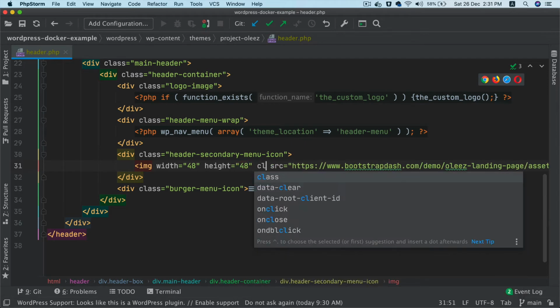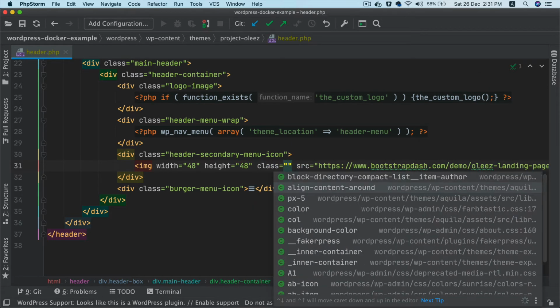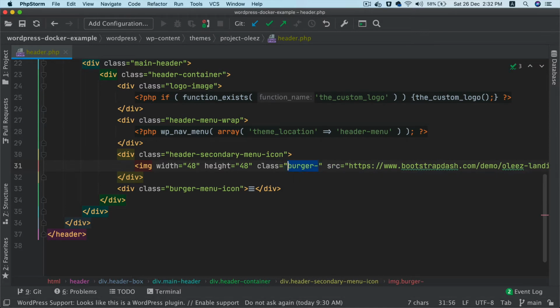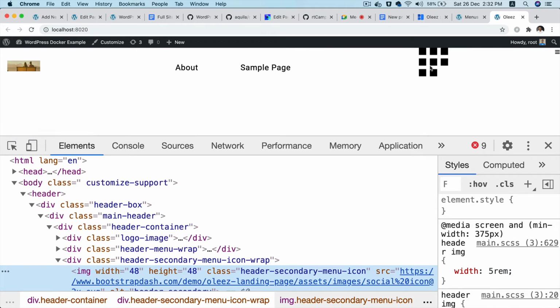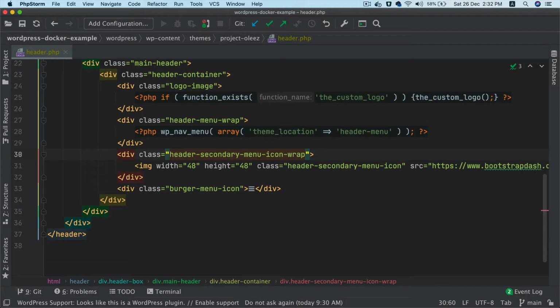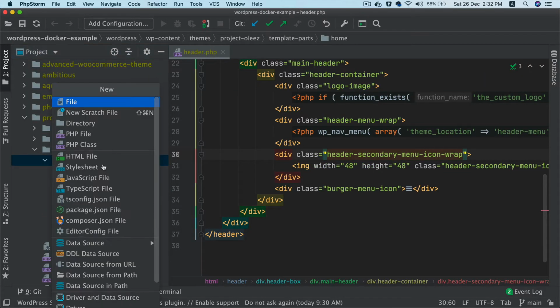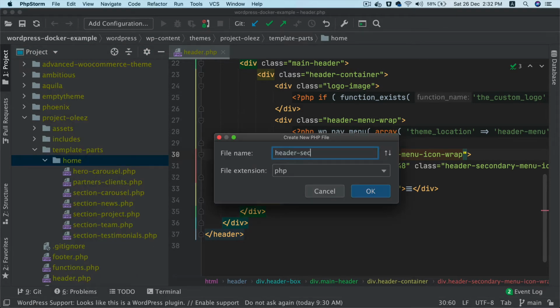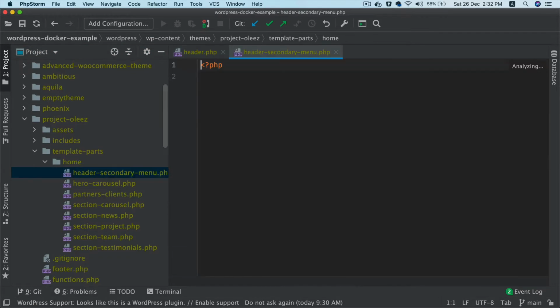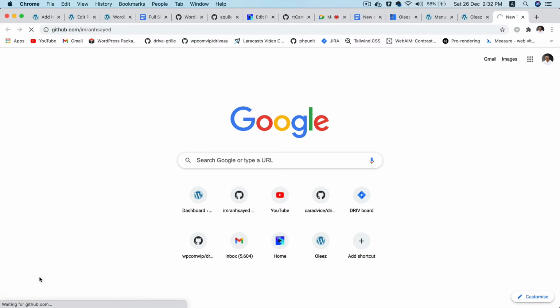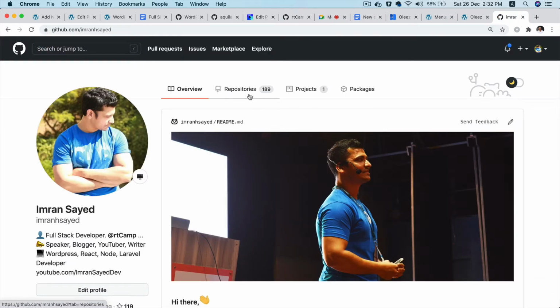It's not taking class. Yeah, burger. No. Icon, wrap. So we got the icon. Basically, we just need to give it a different size, and we also need to add the menu for that. So I'll create a template part, and I'll create something like header secondary menu, and I have written the code for it, how to actually display menus when you have something custom available like that.